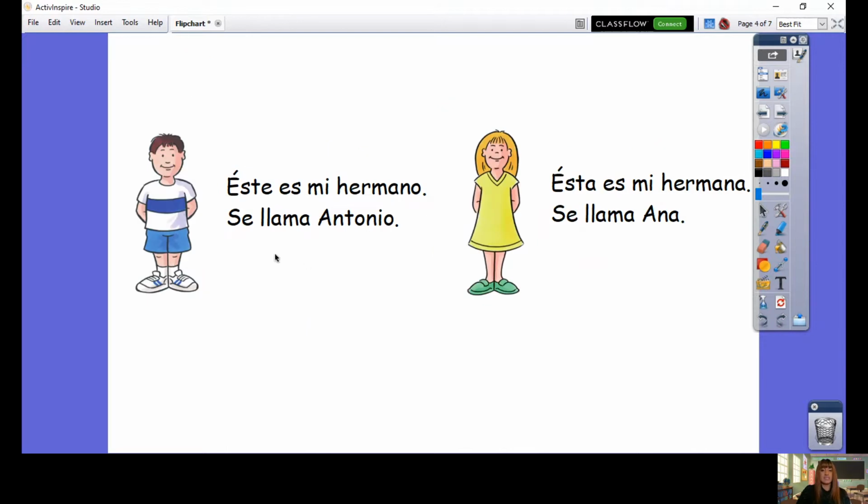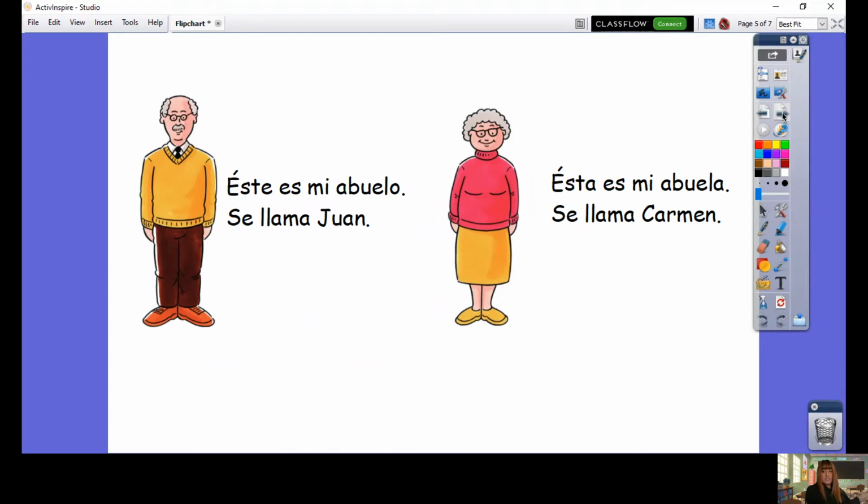Este es mi hermano, se llama Antonio. Esta es mi hermana, se llama Ana. Doing really well. Got two more left. Este es mi abuelo, se llama Juan. Esta es mi abuela, se llama Carmen.